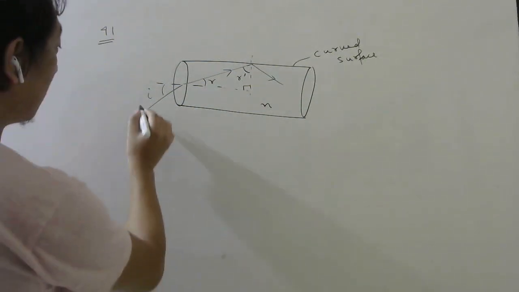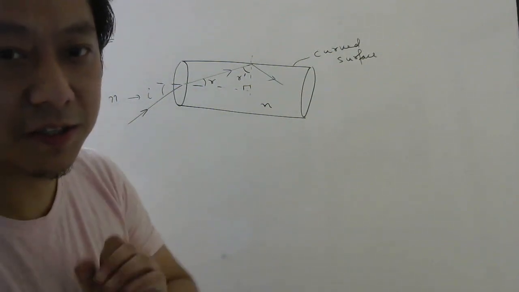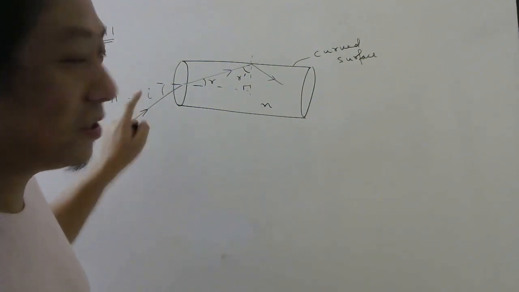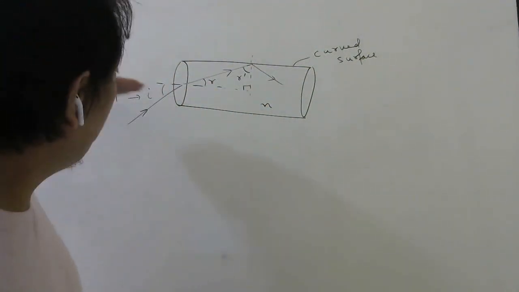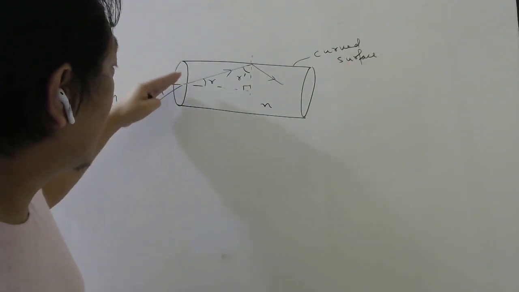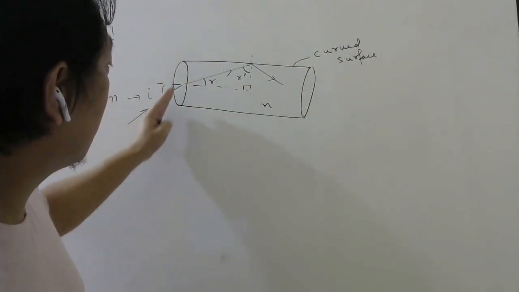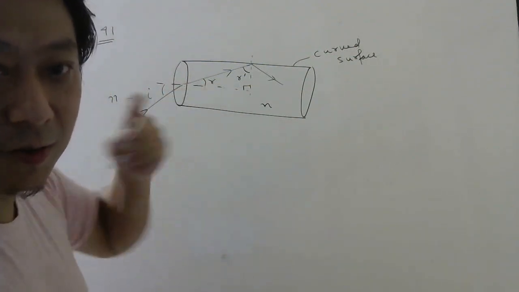They did not mention what this angle is. Listen very carefully, very interesting problem. They are just saying light should not come out. That means no matter what is the angle of incidence, 0, 10 degrees, 20, 30, 40, 50, 60, 70, up to 90. You can go up to 90, no more than 90.